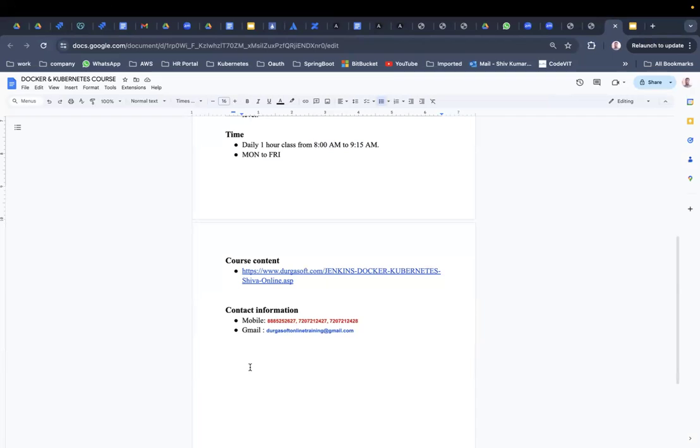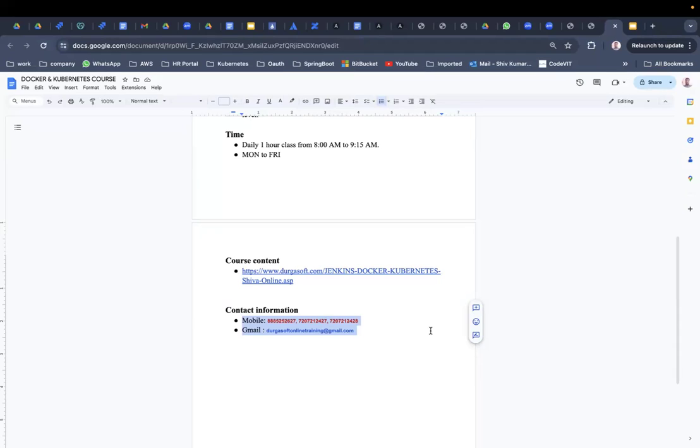And if you have any non-technical questions, like regarding the access, you are going to get a drive access where the Durgasoft people will be uploading the recordings, and from my side I am going to upload the documents related to Docker, the YAML files related to Kubernetes, and the pipeline scripts related to Jenkins as part of your drive.